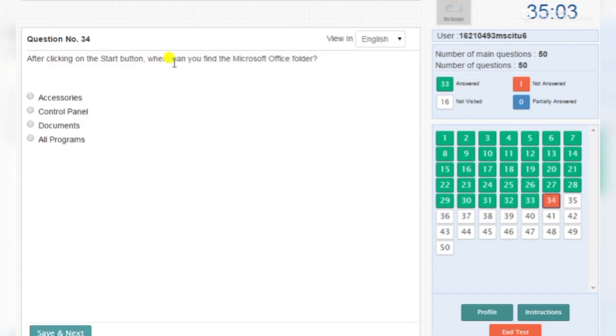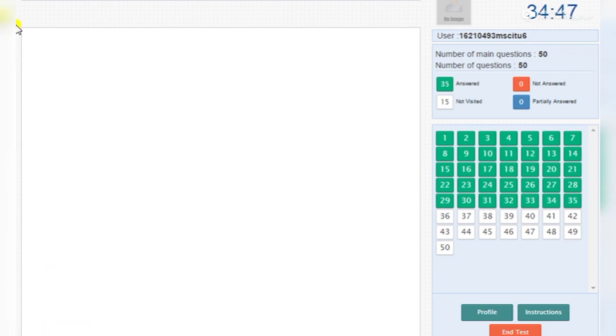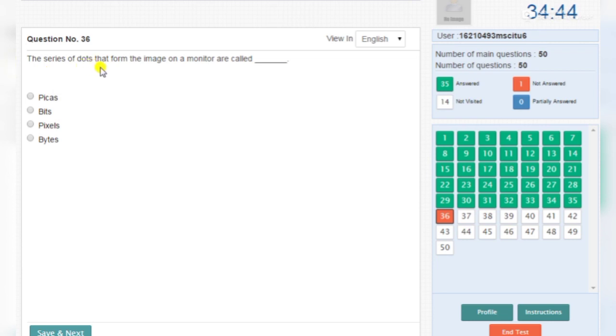After clicking on the Start button, where can you find the Microsoft Office all programs? Which option would you use to insert a logo at the top and bottom of each page? Header and footer. The series of dots that form an image on a monitor are called pixels. Email is a transmission of electronic messages over the internet.